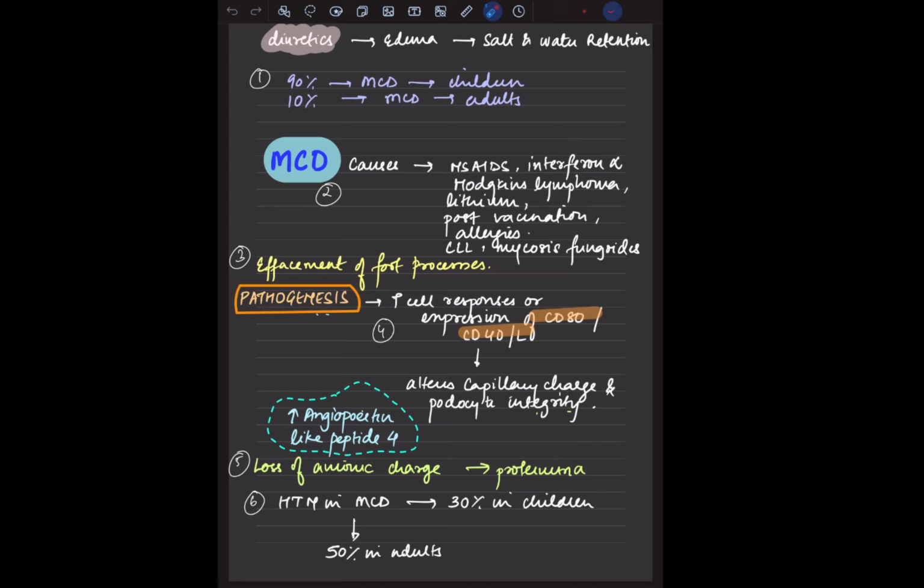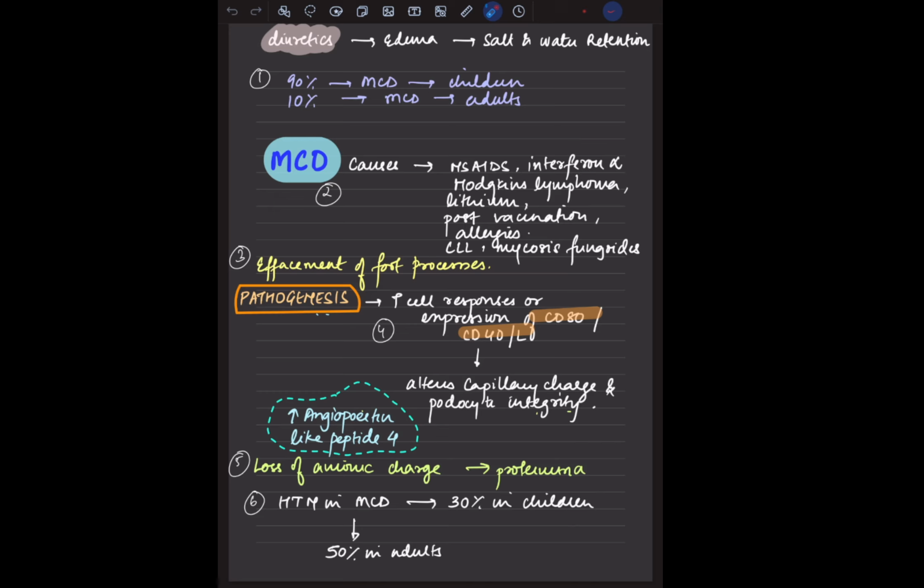The patients are teenagers, or say 10 years or 8 years, and they come with swelling in the limbs, frothy urine, and swelling in the whole body. Generalized anasarca is seen.